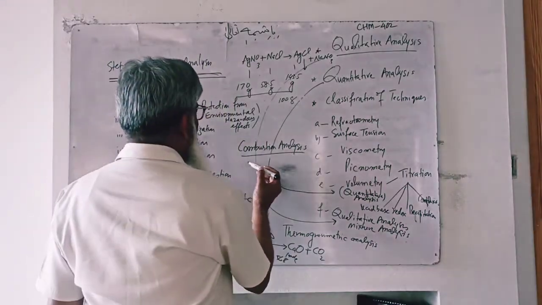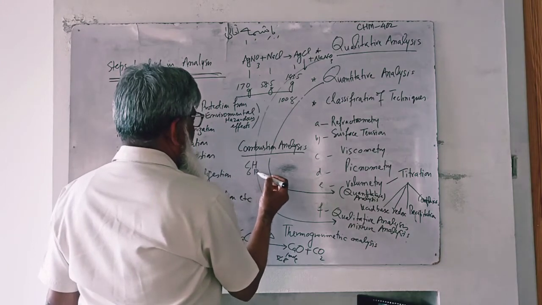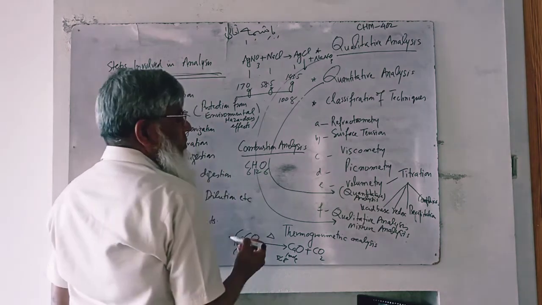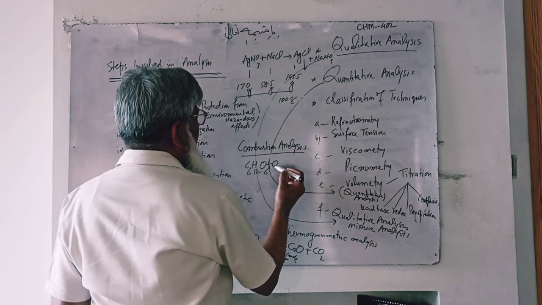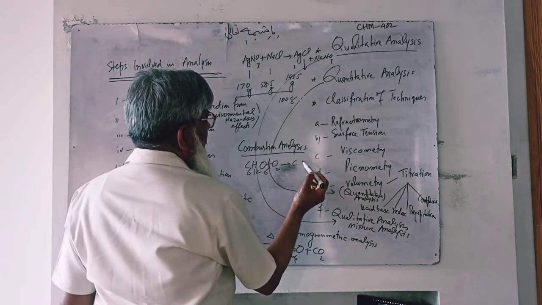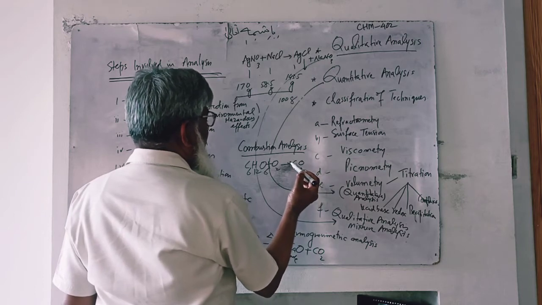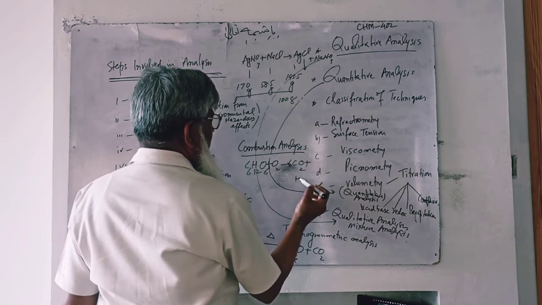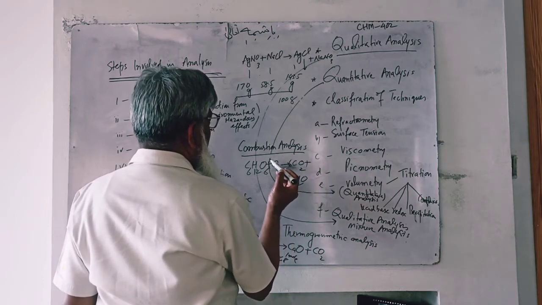Say this is glucose. On complete burning of glucose, carbon dioxide gas is produced.